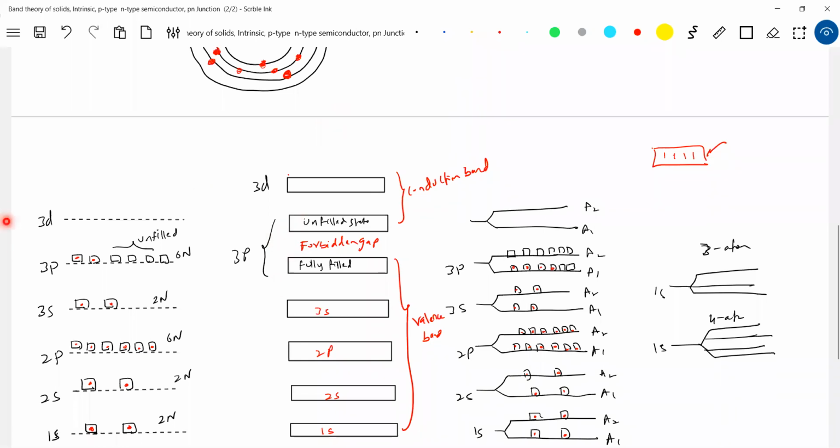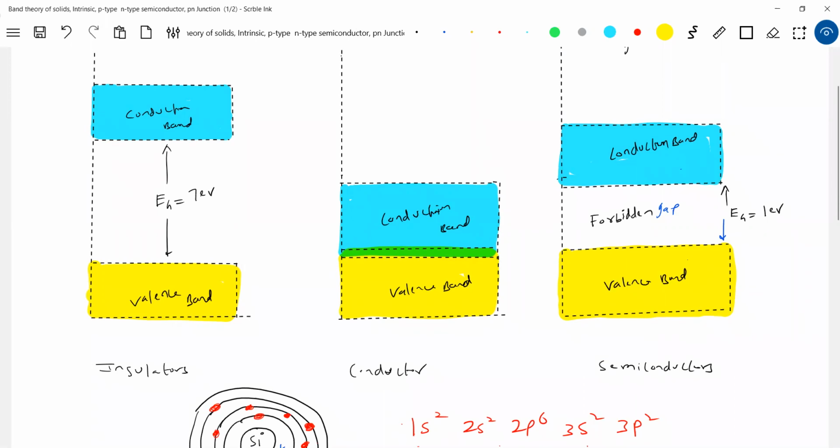So what is a band? It's the discrete energy levels of the different atoms of a substance. One specific level will form a valence band here. So this is the lowermost valence band, this is the uppermost valence band, and this is the lowermost conduction band. This is fully filled up, this is completely empty. Like this, we classify solids based on this band structure.